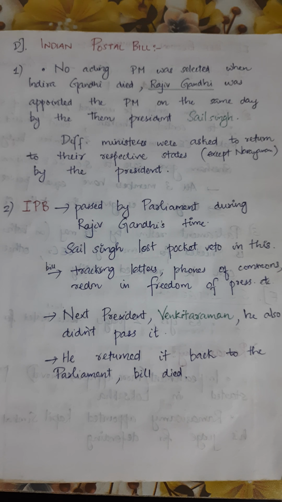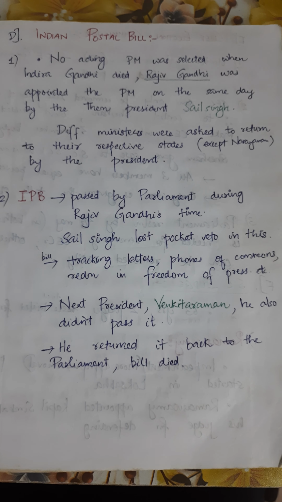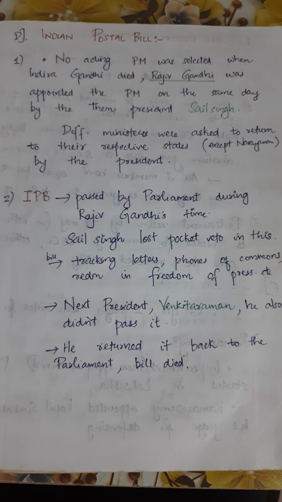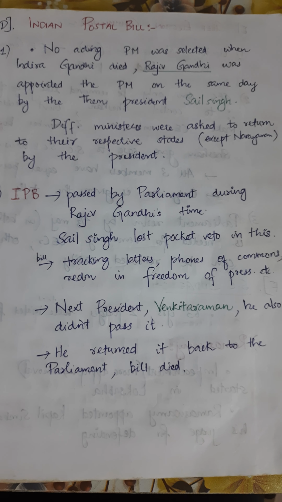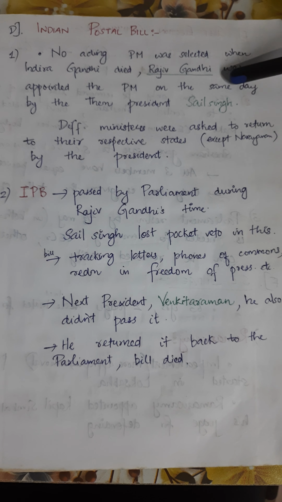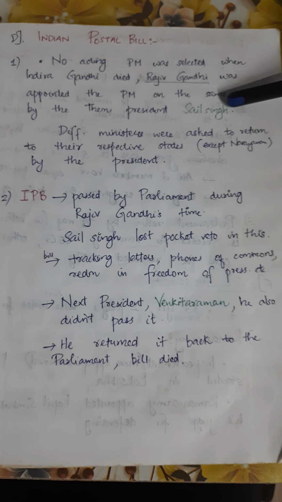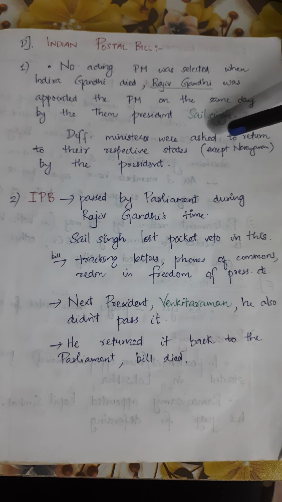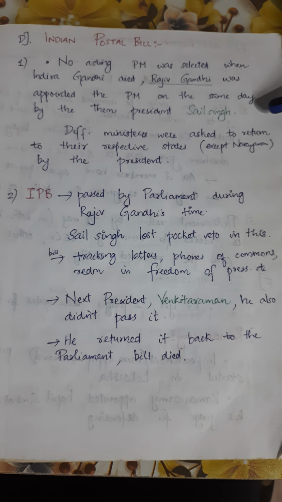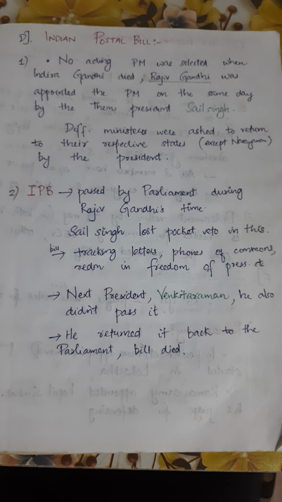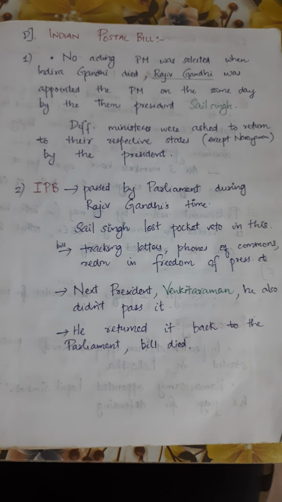No acting prime minister was selected when Indira Gandhi died. When Indira Gandhi was assassinated, no acting prime minister was selected, but Rajiv Gandhi was appointed the prime minister on the same day by the then president Zail Singh. Different ministers were asked to return to their respective states by the president. They didn't want to create a political ruckus at that time. That is why this was done.